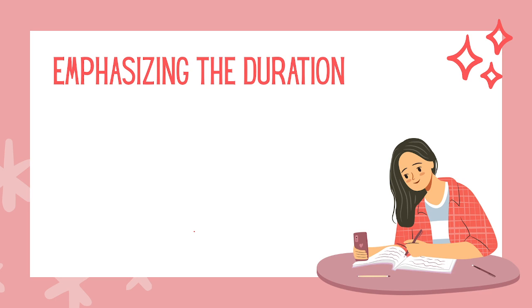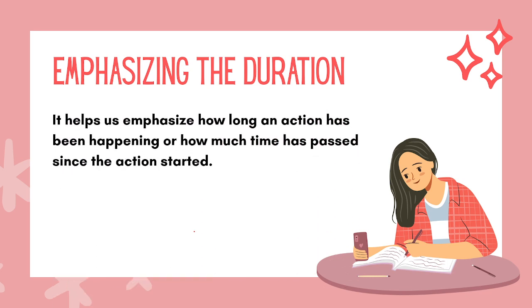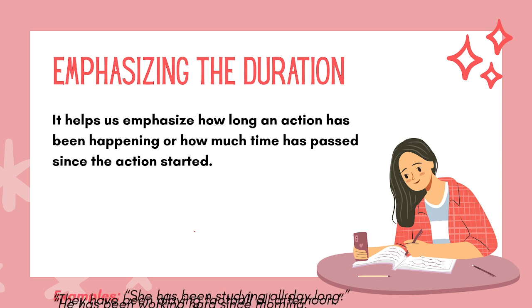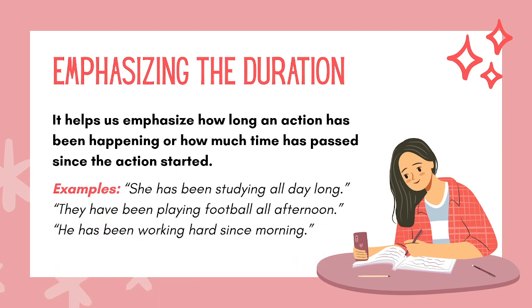Now we use this when emphasizing the duration. So it helps us emphasize how long an action has been happening or how much time has passed since the action started. Now example, she has been studying all day long. So it is emphasizing the duration.